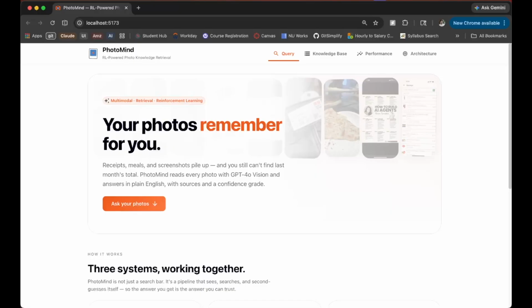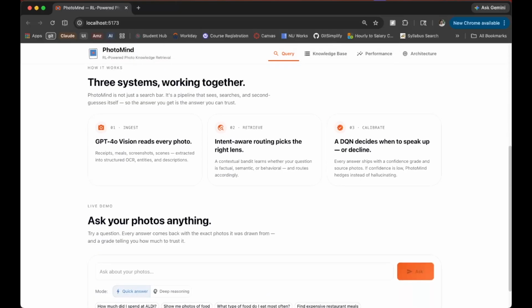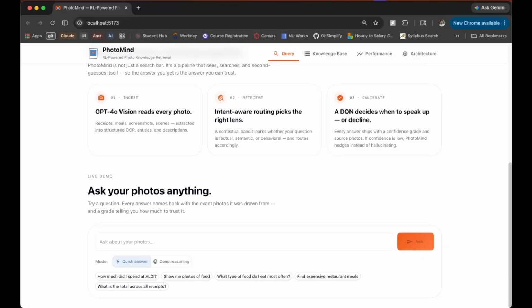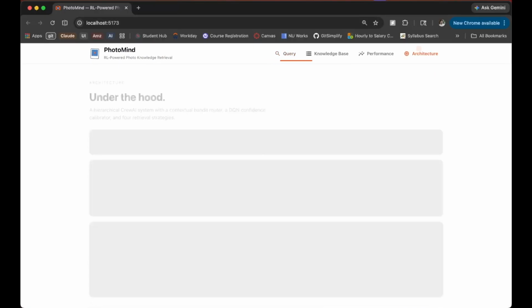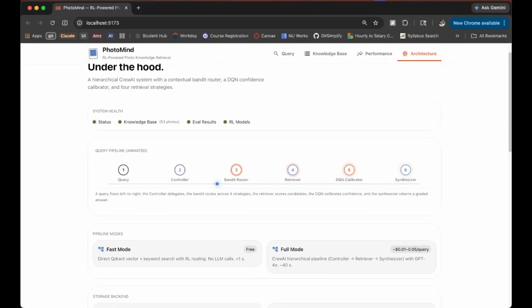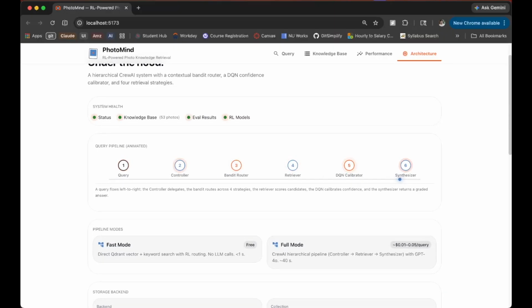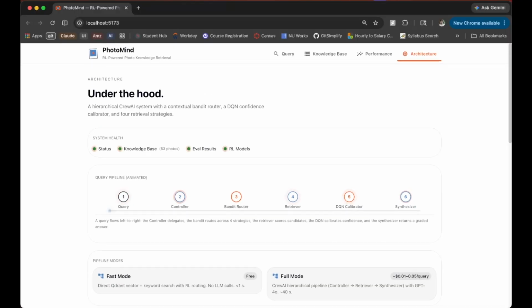So here's what I built: PhotoMind. PhotoMind analyzes a photo library with GPT-4o Vision, builds a JSON knowledge base out of it, and you ask questions in plain English, you get answers with confidence scores and source photos. The stack is CrewAI, React, FastAPI, plus a reinforcement learning layer on top. But honestly, easier to just show you than explain it. Let me just show you.